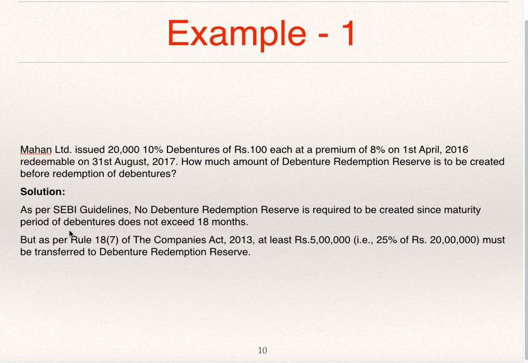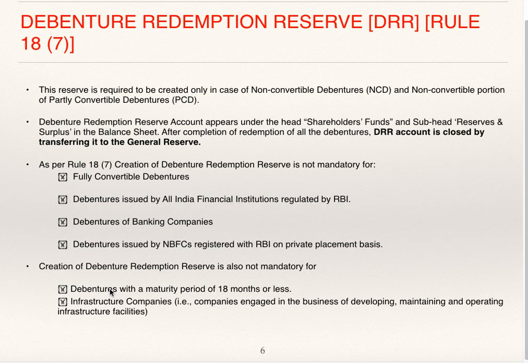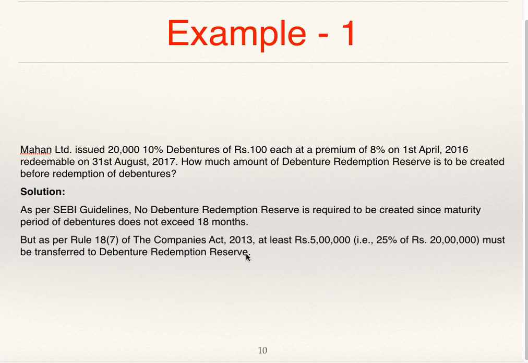But as per Companies Act 2013 also, even if it is given, 25% of nominal value is to be transferred. But we have seen, creation of DRR is not mandatory for, see this is Rule 18(7) of Companies Act, debentures with maturity period of 18 months or less and infrastructure companies. For these two, even as per Companies Act, it is not mandatory, it is not compulsory. It's not compulsory for the company to transfer, but if the company wants to transfer, then they can transfer 5 lakhs.